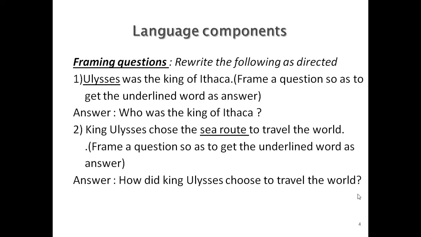What, when, who, why, how, whose, whom. The words which start with WH. These are WH words. So your WH questions will always start with WH words. So keep in mind, whenever you get the instruction to frame a question to get the underlined word as the answer, your question will always be a WH question.